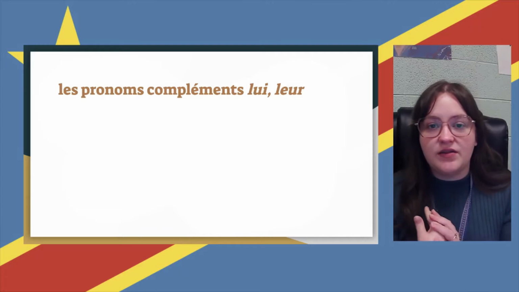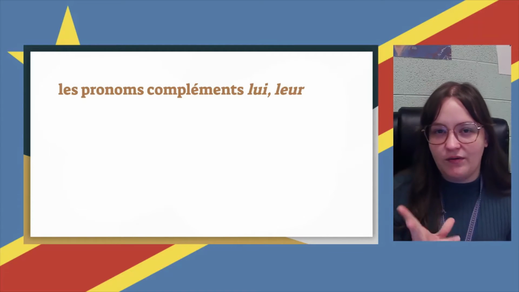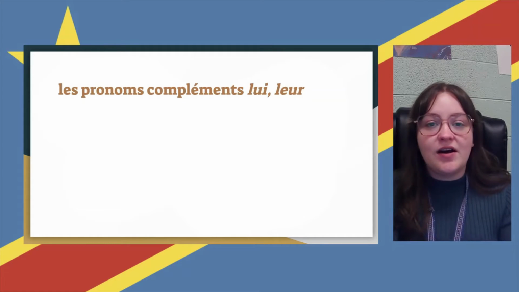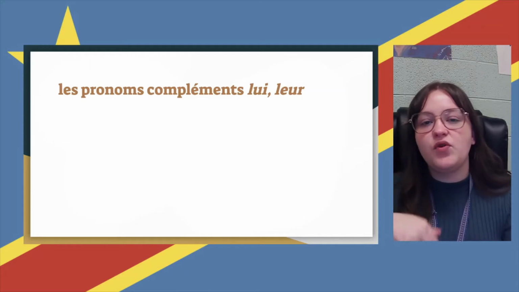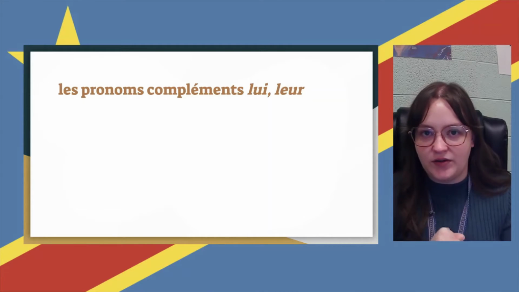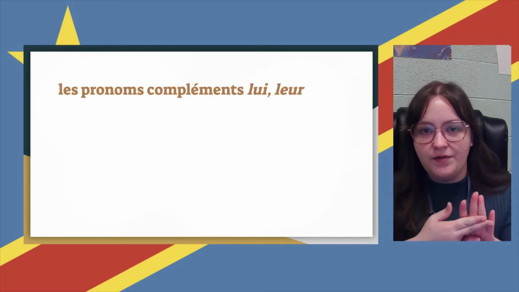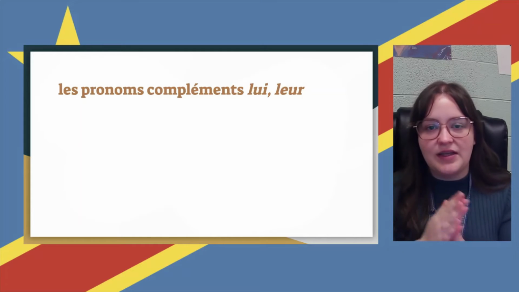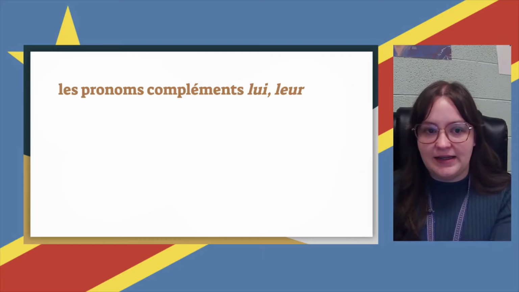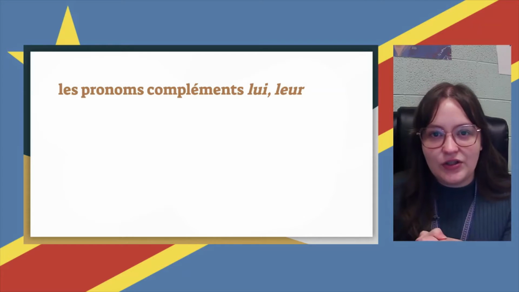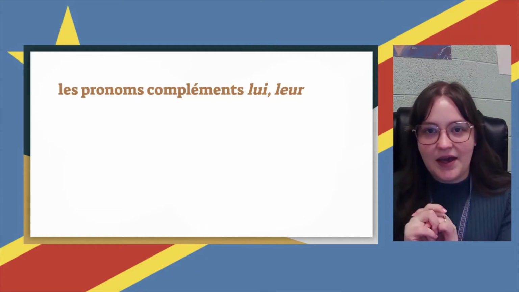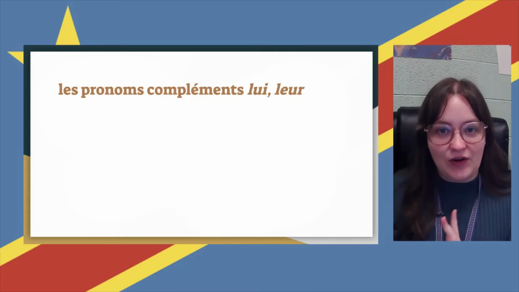So I told you in the last video that this one was going to be focused on more of a grammar situation, and it is. We talked in the last two lessons about preceding direct object pronouns, right? Me, te, nous, vous, le, la, les. So direct object pronouns that go before the verb in a sentence. We're going to learn two more pronouns that go in front of the verb this lesson. They are not direct object pronouns, they are indirect object pronouns, and I'll show you what I mean by that.